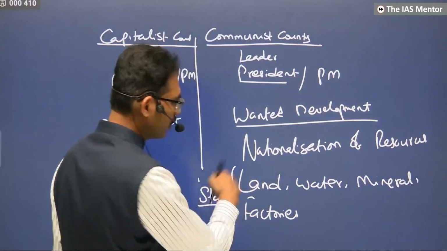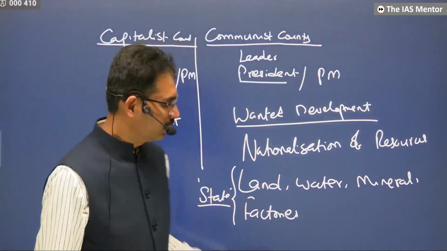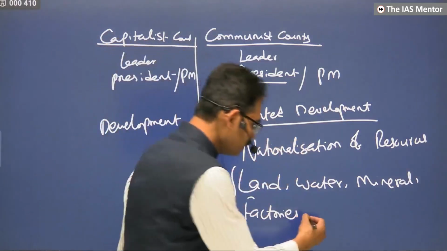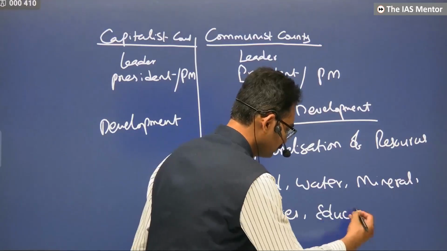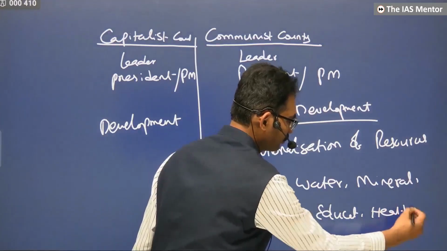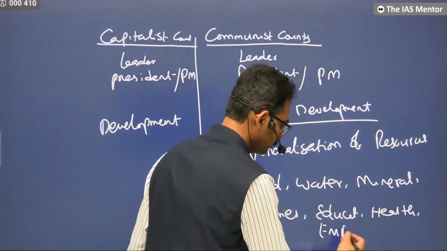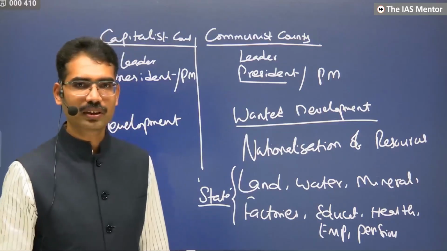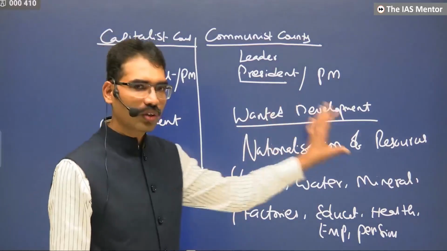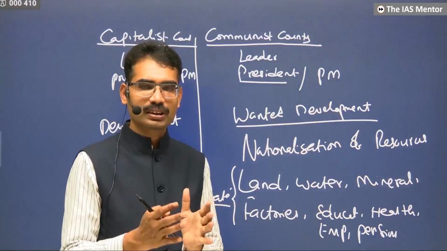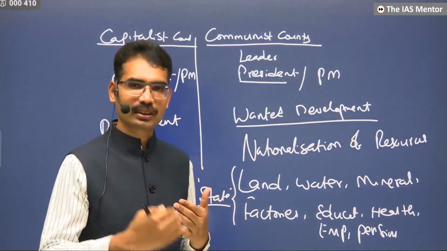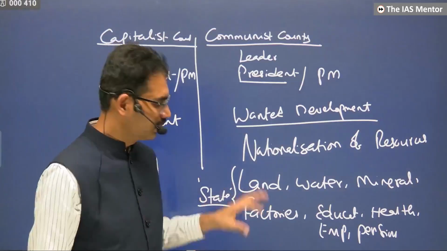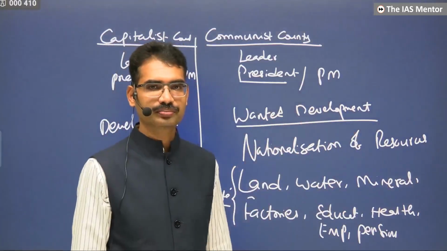If everything is controlled by the state, by the nation, then welfare means what? The responsibility is to provide education, healthcare, employment, pensions, everything to be taken care of by the state only. It's like if a person has money, that person alone has to take care of the needs of all the other people. This is this ideology.